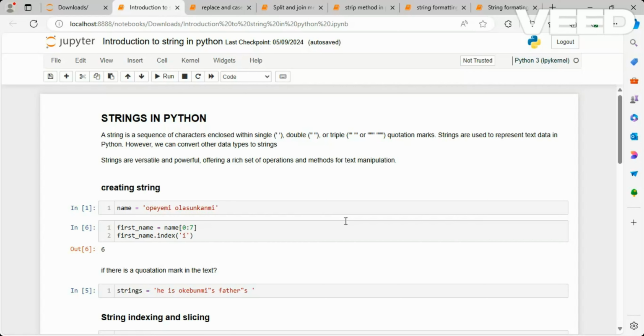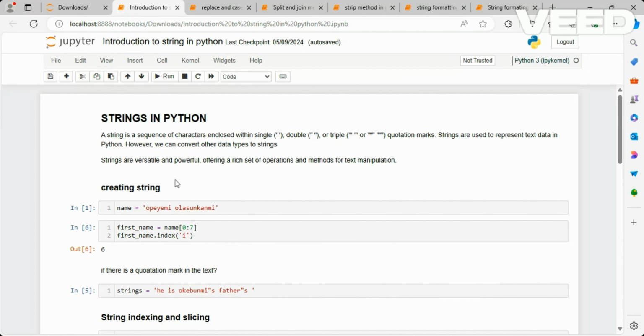Welcome again to this session. We are still in our Python series. In this session, we are going to be looking at strings in Python. We spoke about strings in our data type video, so some of the topics here have been explained in that session.